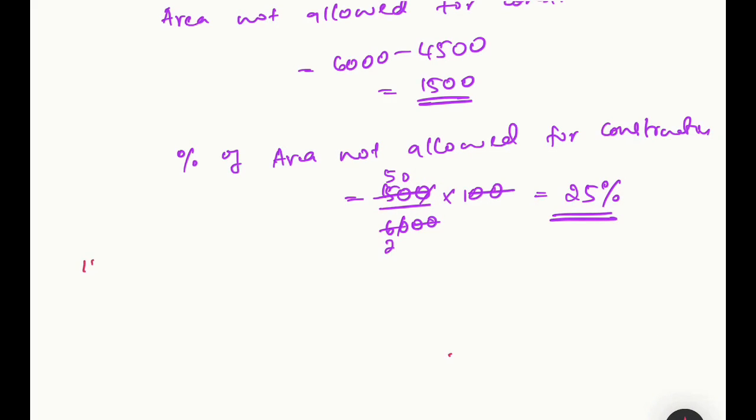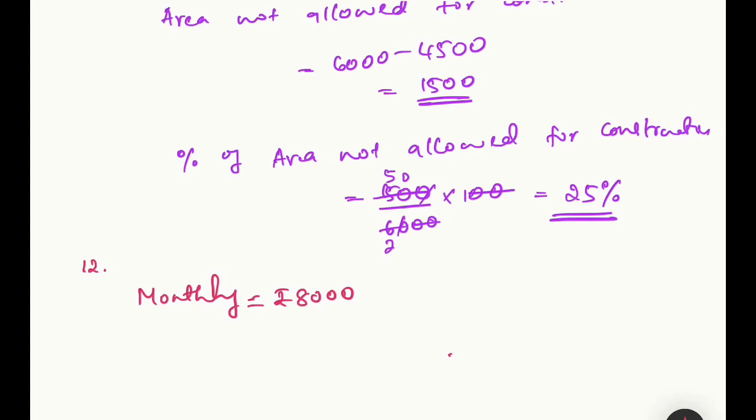Question number 12. Mr. Sharma has a monthly salary of 8,000 rupees. If he spent 6,400 every month.